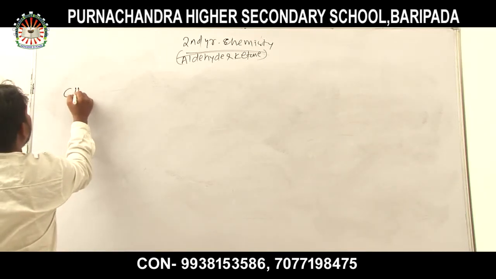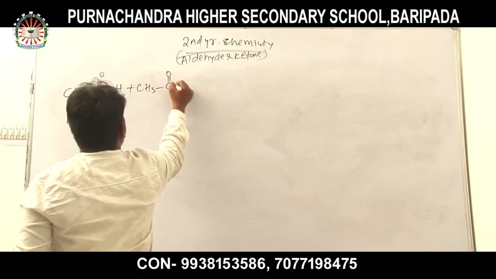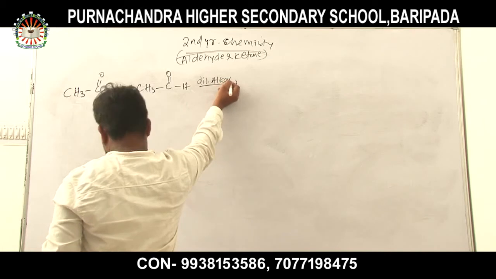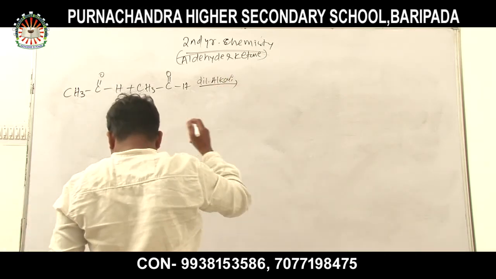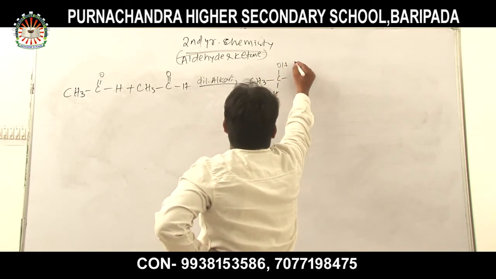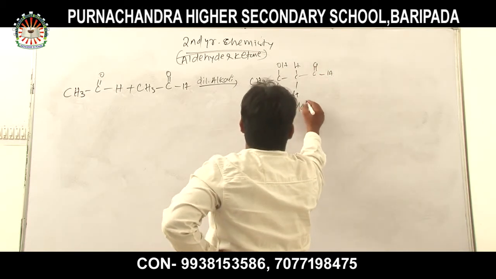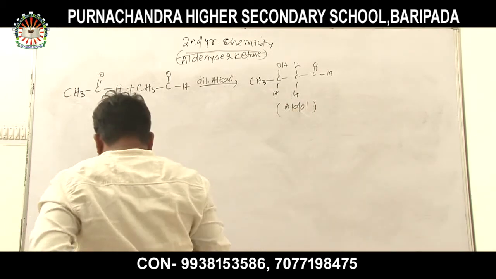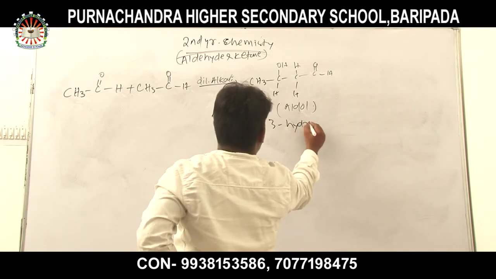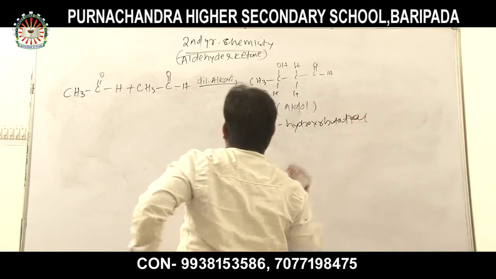Here, taking two molecules of acetaldehyde in presence of dilute alkali, then aldol is formed, 3-hydroxybutanal.